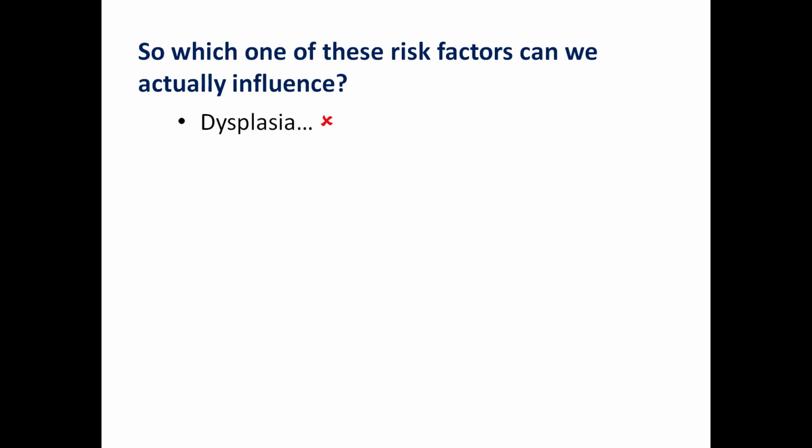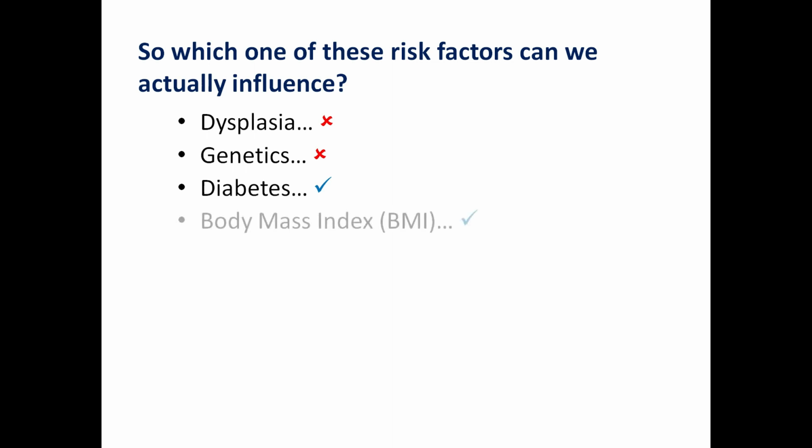Well, dysplasia, unfortunately, we can't influence. Genetics, unfortunately, we can't influence either. Diabetes, to some degree, development of type 2 diabetes could be prevented, but again it's based on genetics also. How about BMI? To some degree, it can be controlled. How about cholesterol levels?